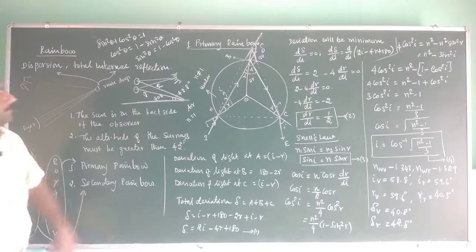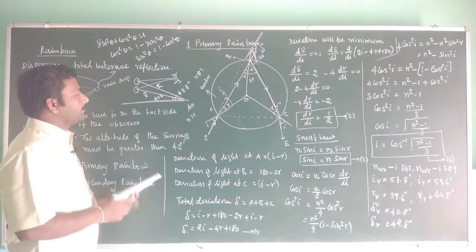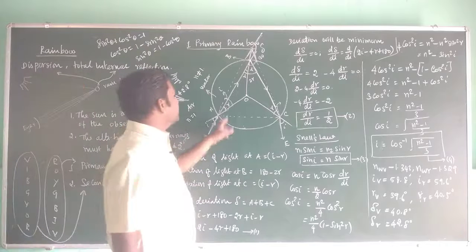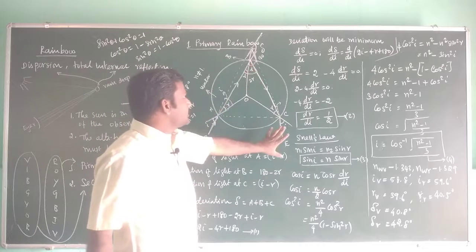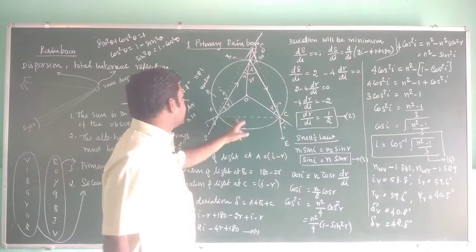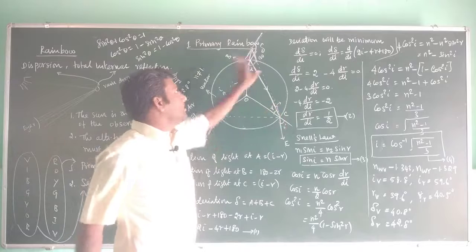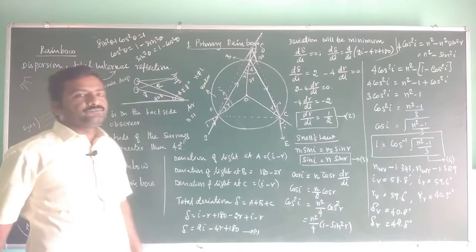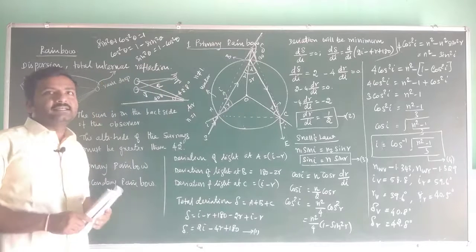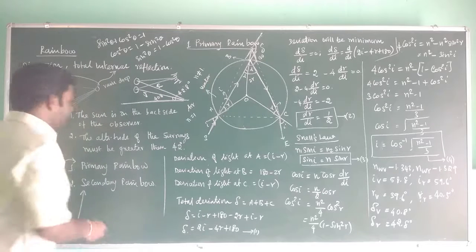This is the simple mathematics. Here there are refraction, total internal reflection, dispersion, right? But here there exist two refractions and one total internal reflection. Let's see what happens in the secondary rainbow.